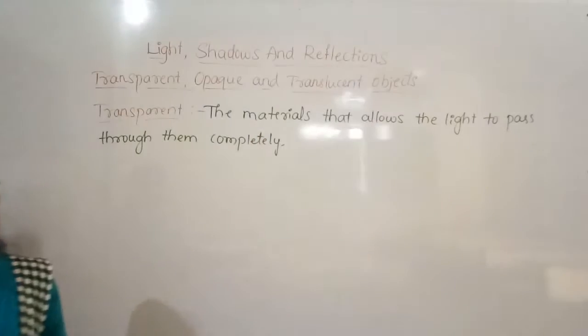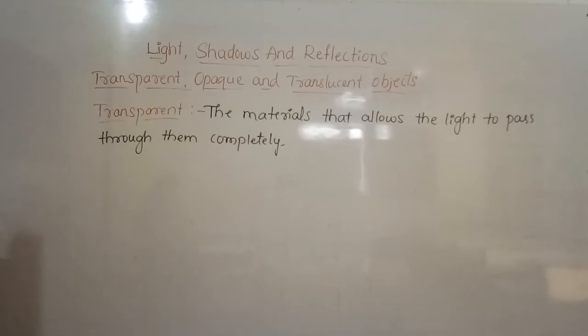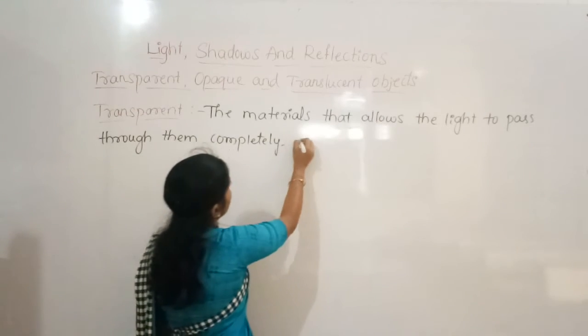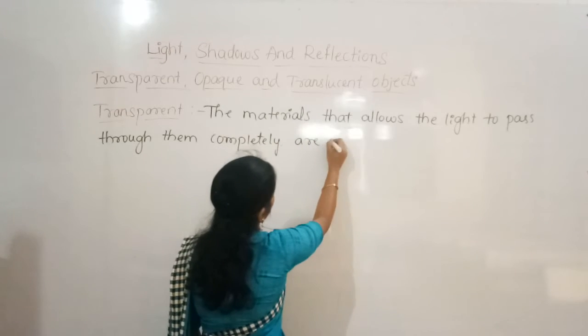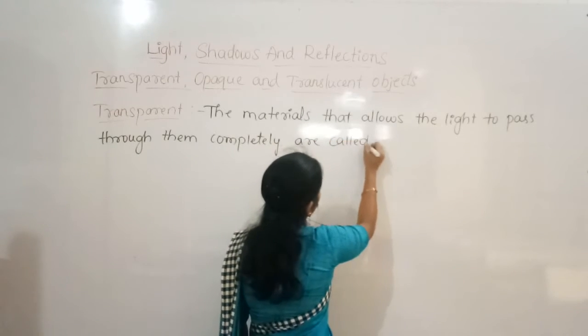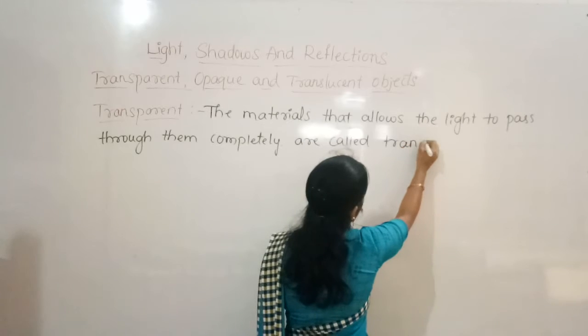Yes, the materials that allow the light to pass through them completely are called transparent objects.